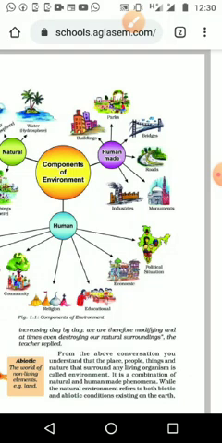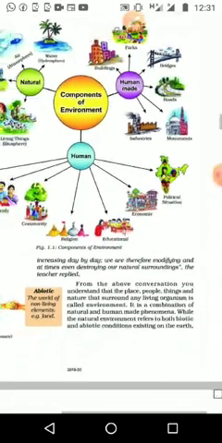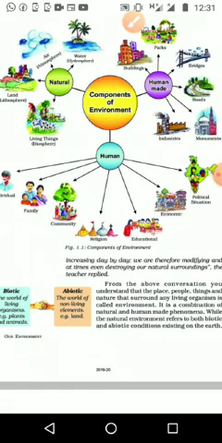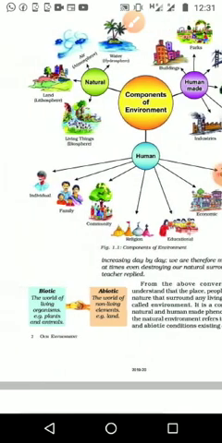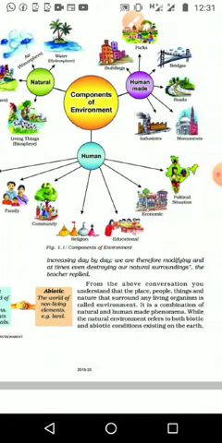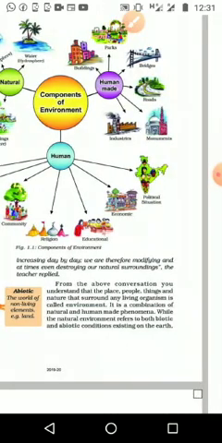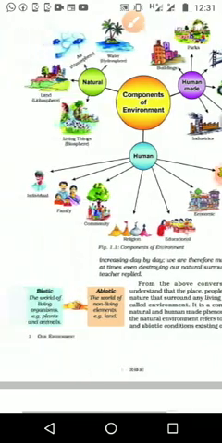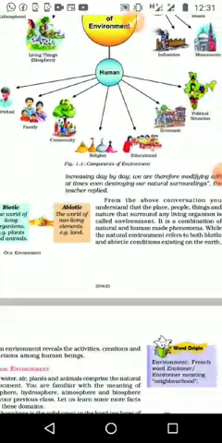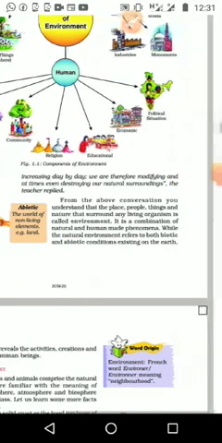Then we can see the man-made things, which are part of our environment. First are buildings, parks, bridges, roads, industries, monuments, like that. Everything that helps us get entertainment, health facilities, and education is included in man-made components. Next come the human components. As an individual we are a component of our environment, then our family, our community, our religion, our education, our economic system, and political situation. Everything that is part of our daily life is included in the environment.